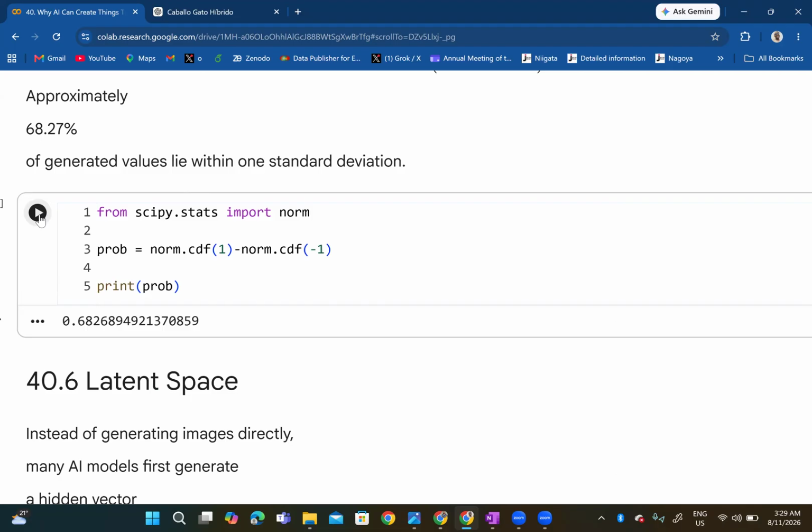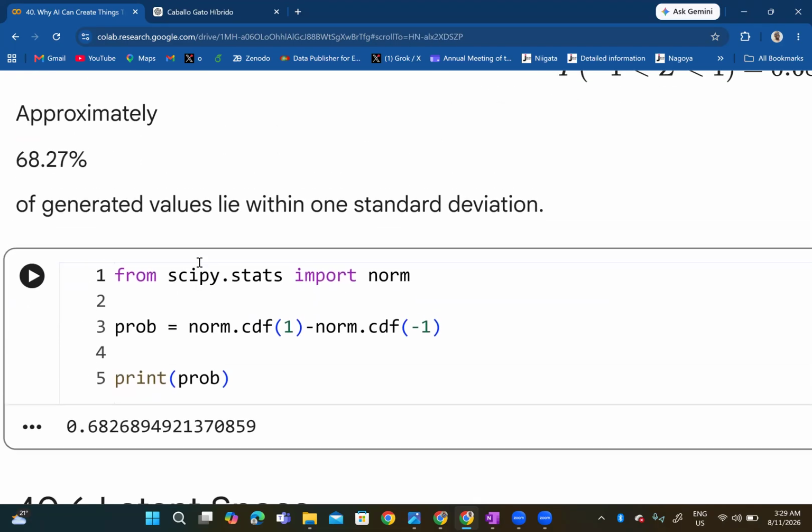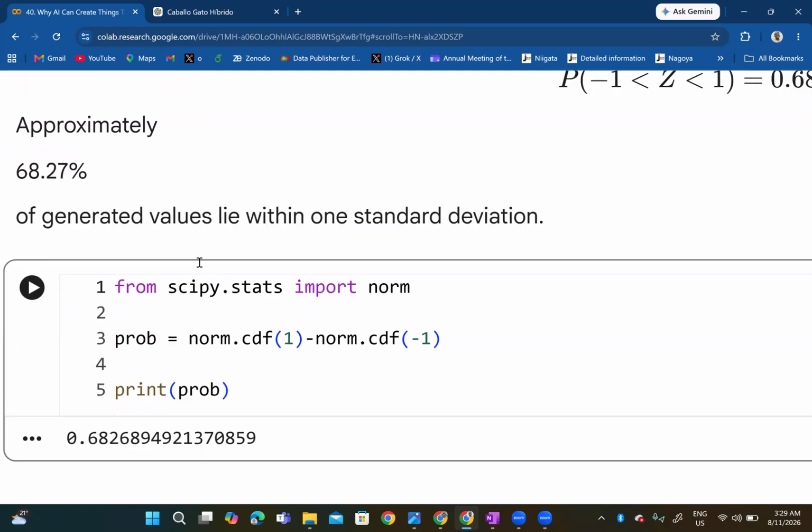So we can easily do that here using SciPy or stats. I did a playlist on scientific computation, and part of the things we saw there is SciPy, that's scientific Python, which involves a statistical library module. So we can get norm from there. So here we have the cumulative distribution of 1 minus the cumulative distribution of minus 1.